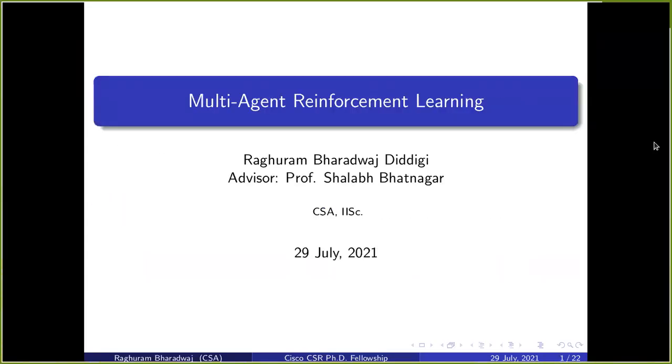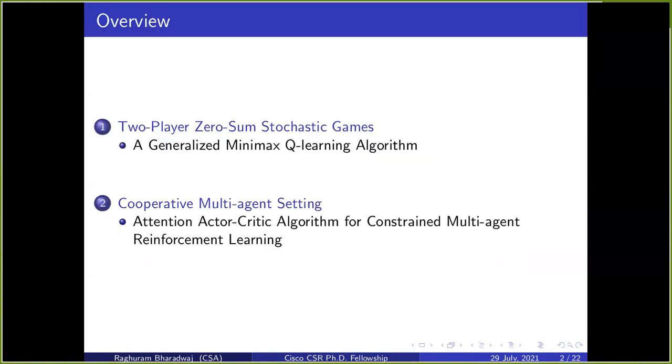Hello everyone, I am Raghuram Bharadwaj, a PhD student in the Department of Computer Science and Automation under the guidance of Professor Shalapatna. Today I am going to discuss multi-agent reinforcement learning.